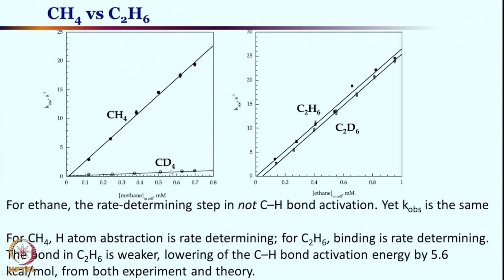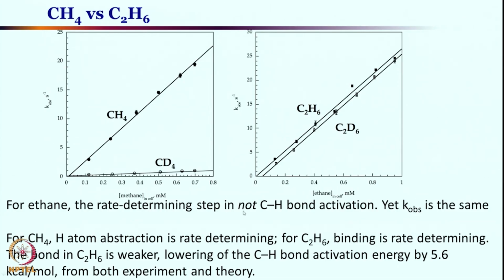Here CH4 versus CD4, you have a huge difference in the reaction rate, right. Over here C2H6 versus C2D6, which is ethane versus deuterated ethane, there is no difference in the kinetics data or K-obs data. So this is quite amazing, right.